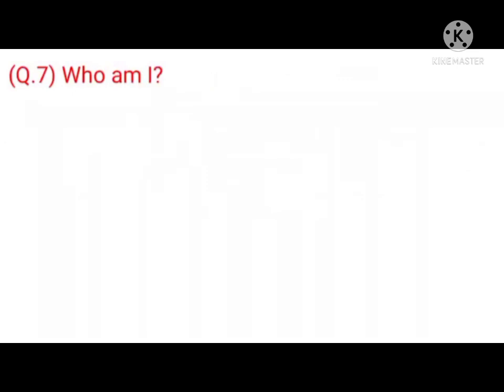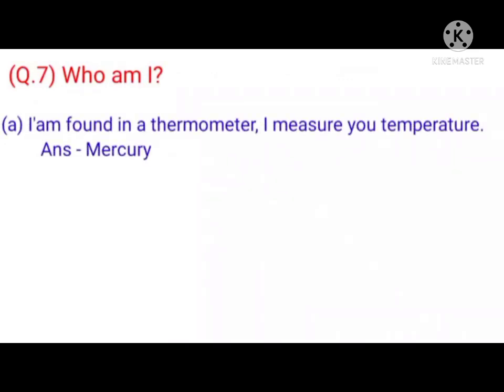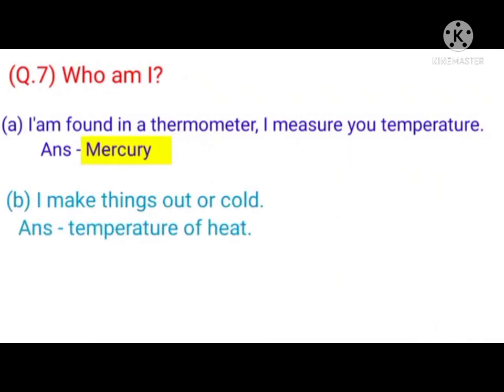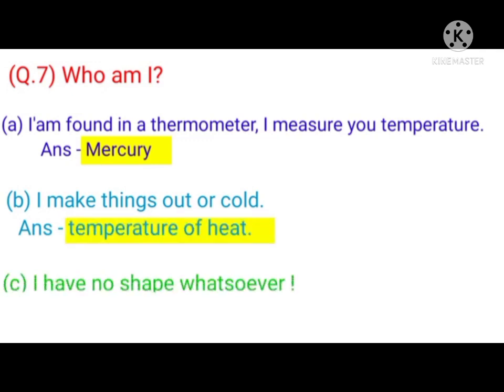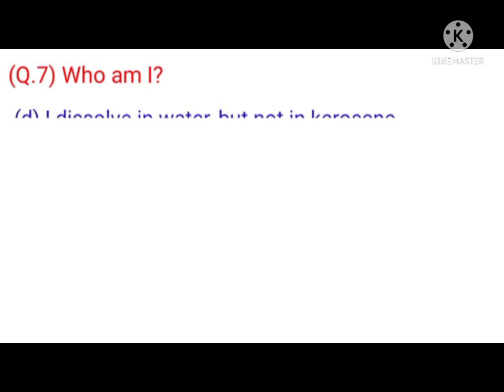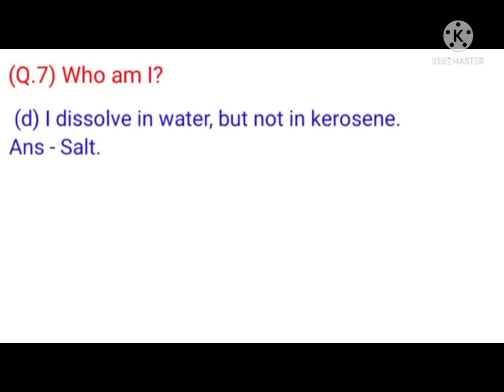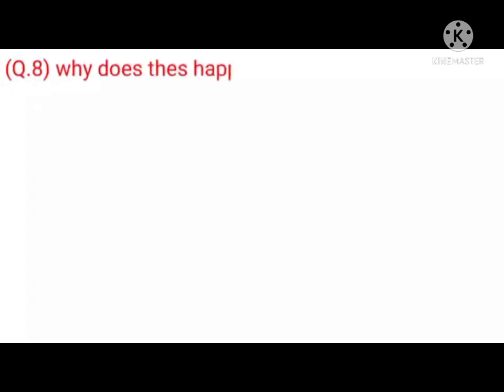Question 7. Who am I? A. I am found in a thermometer. I measure your temperature. Answer. Mercury. B. I make things hot or cold. Answer. Temperature or heat. C. I have no shape whatsoever. Answer. Liquid and gas. D. I dissolve in water but not in kerosene. Answer. Salt.